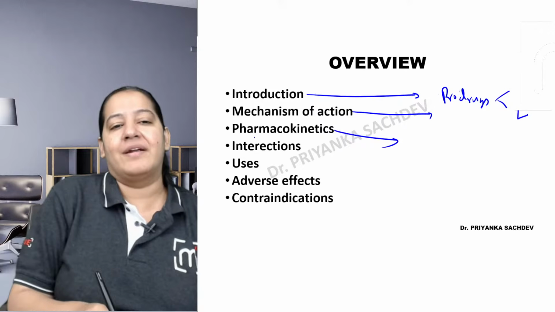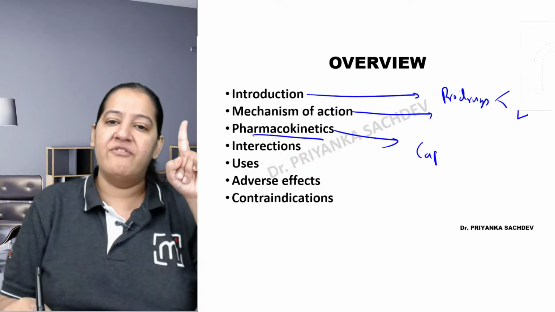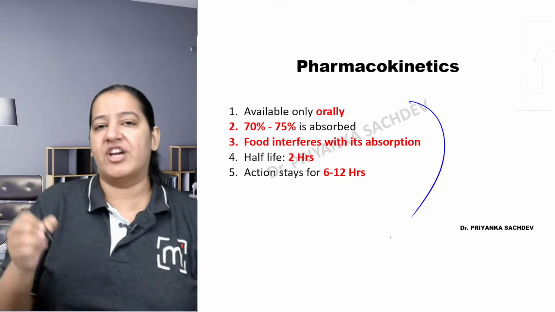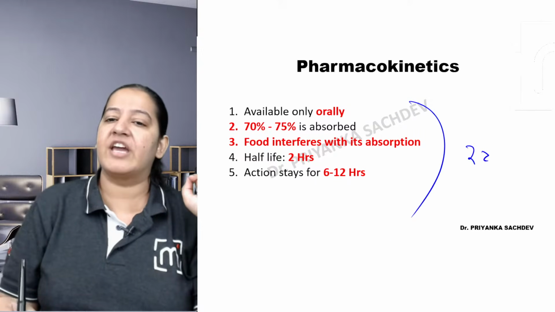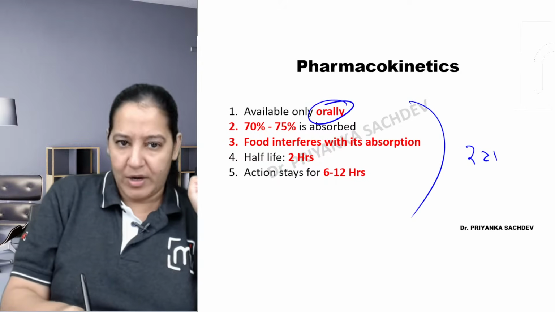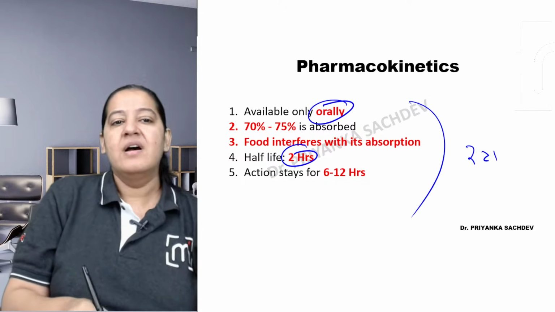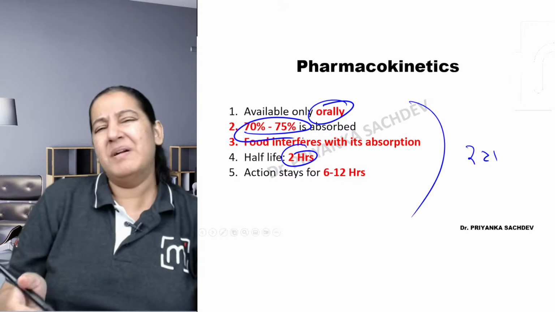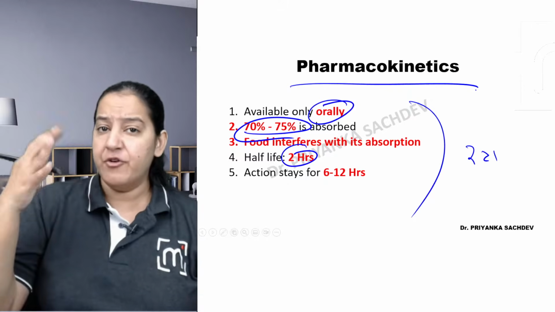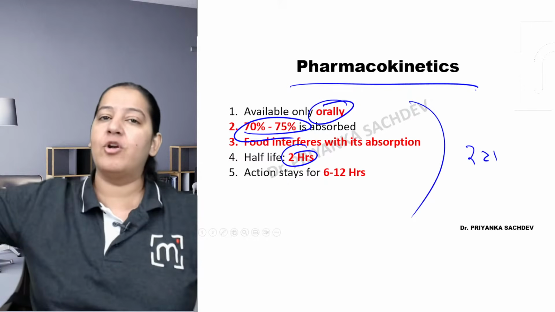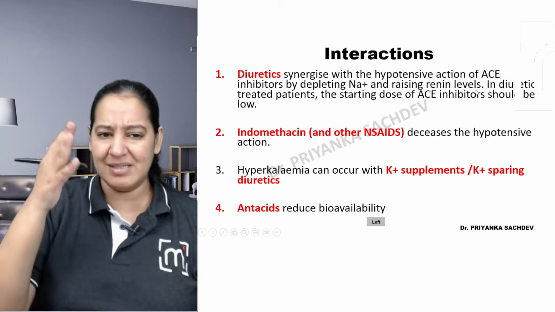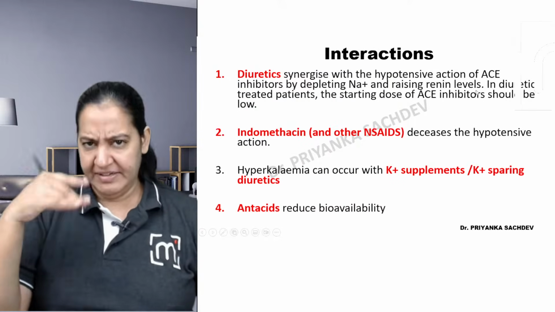Coming on pharmacokinetics. Pharmacokinetics, I will teach you only of one drug, Captopril. Pharmacokinetics is pure rectification. You know, रट लो उसको. You don't have to understand anything. Learn, it is given orally. Learn the half-life, learn the bioavailability, but it's not important. You learn pharmacokinetics only of selected drugs. If you try to learn pharmacokinetics of complete pharmacology, you will become mad, right? So that is pharmacokinetics. Interactions, I will tell you later on.